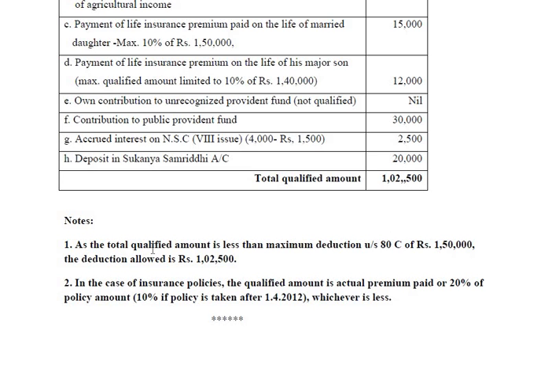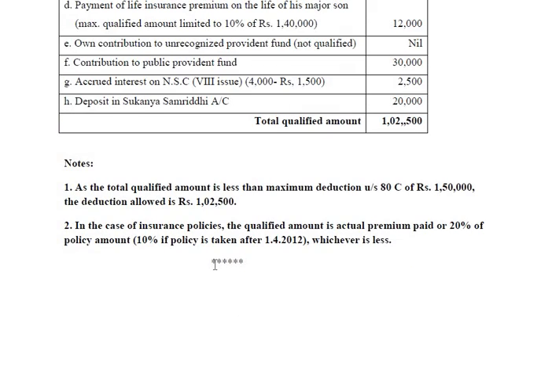I have written the note: as the total qualified amount, that is 1,02,500, is less than the maximum deduction under section 80C, that is 1,50,000, therefore the deduction allowed is rupees 1,02,500. Further, in the case of life insurance policies, the qualified amount is actual premium paid or 20% of sum assured if the policy is taken before 1/4/2012. If it is after that, it is 10% of policy amount, whichever is less.